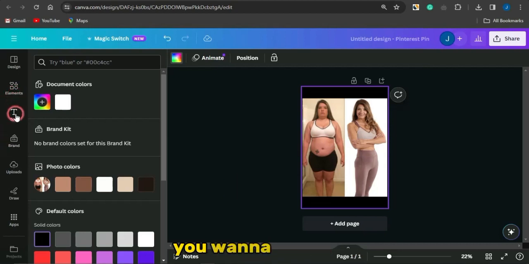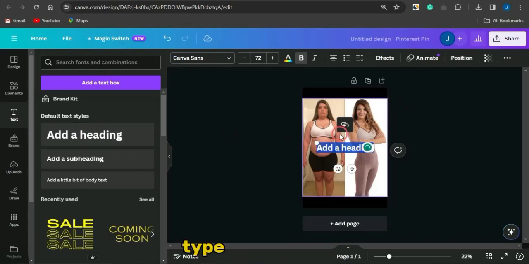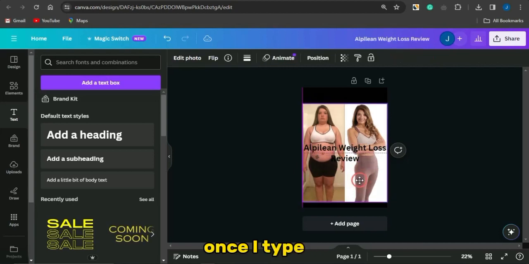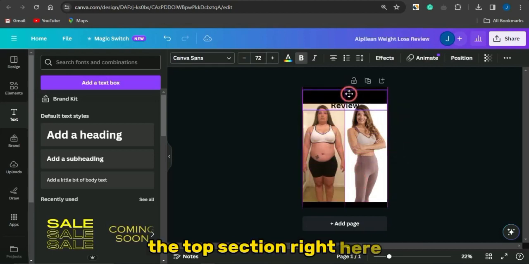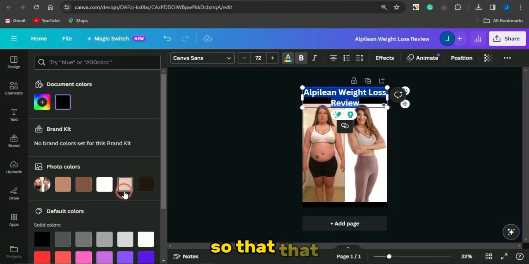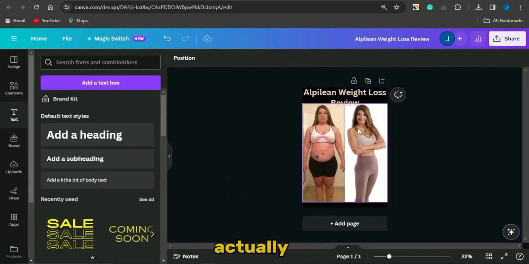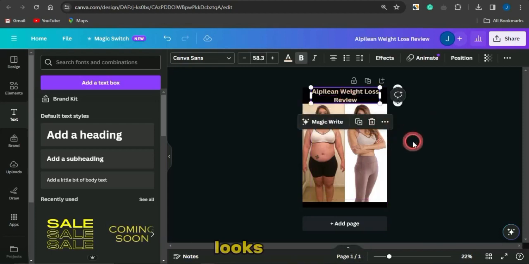Now you want to go into the text section, select the header, and I'm just going to type in something like outline weight loss review. Once I type in something like this, guys, I'm going to take that to the top section right here, and I'm going to change the font color to something like white, so that it can be visible, and you can see that right in here. I could also reduce the font size, and this looks quite okay right now.